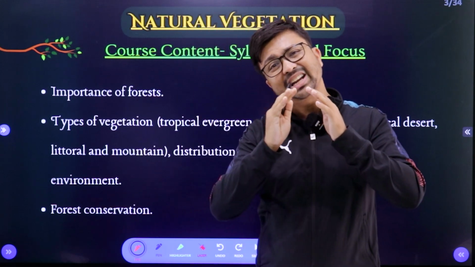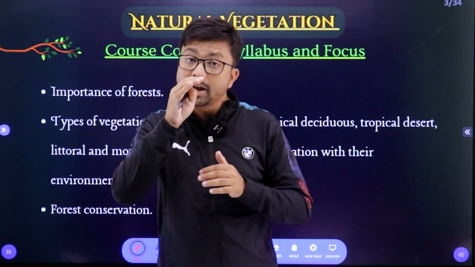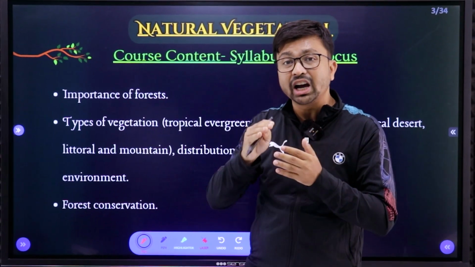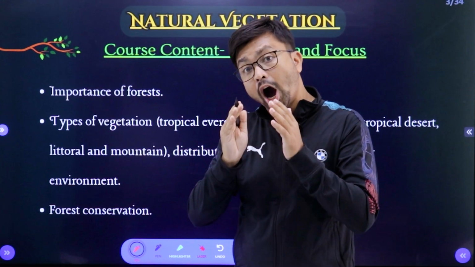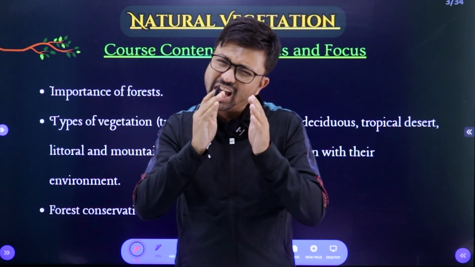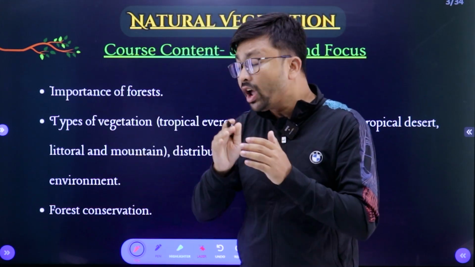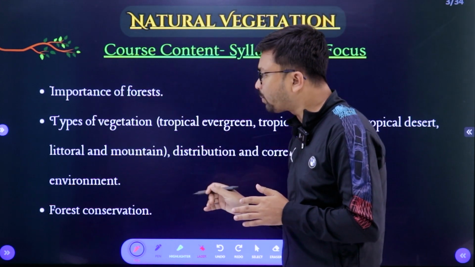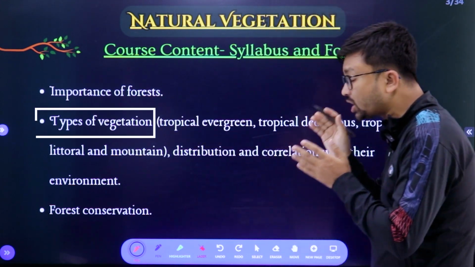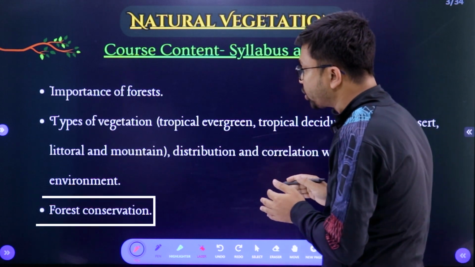Remember, before starting any chapter, you need to study in a planned way. You need to know what content you need to study in the particular chapter, how you will study, and how much weightage is given to the different content. So this chapter we can divide into three parts: the importance of forest, next the types of vegetation, and the last part, the forest conservation.